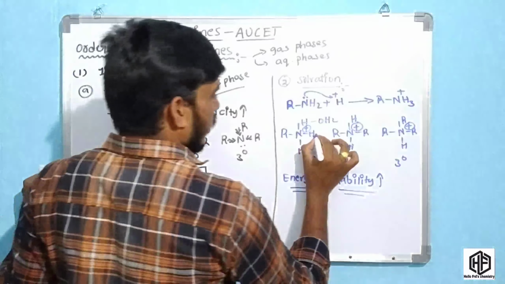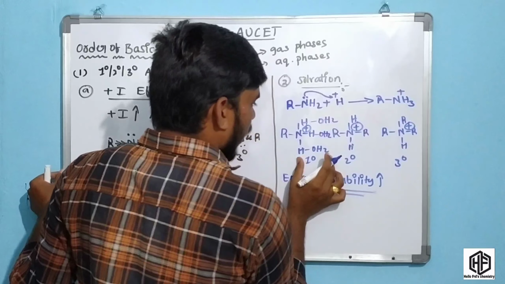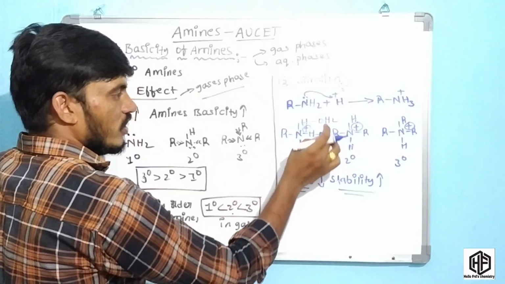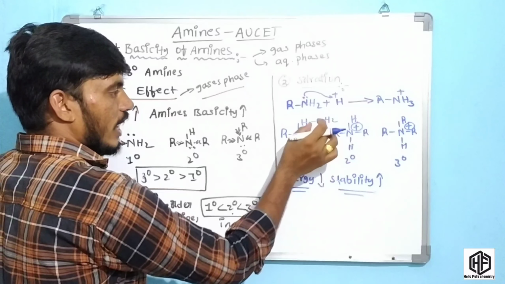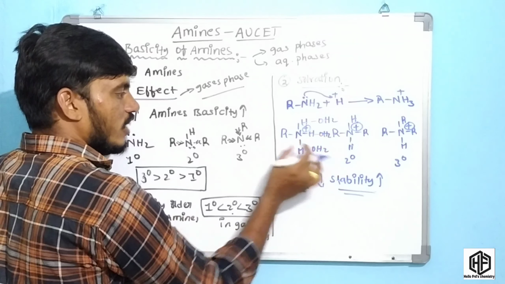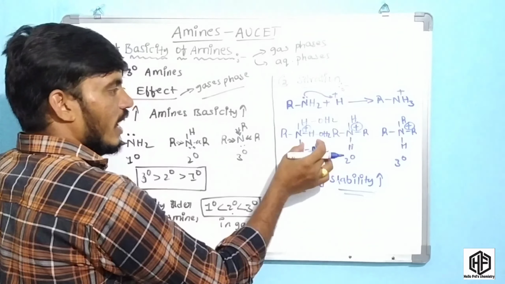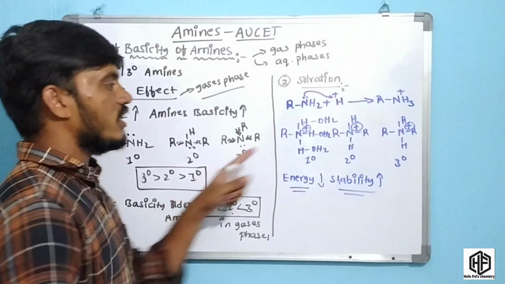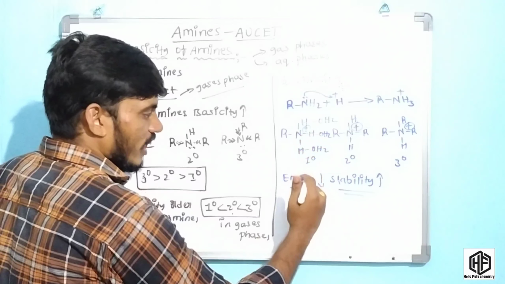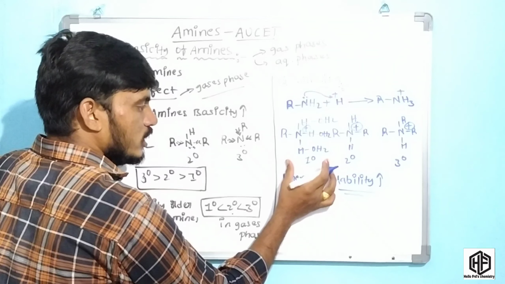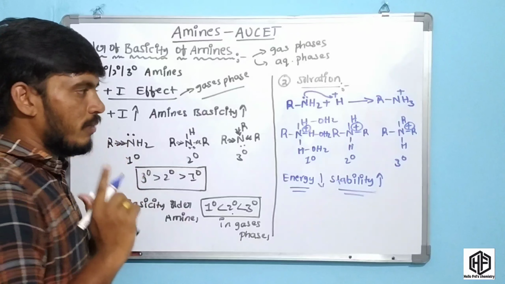In the primary amine case, three water molecules are attracted, so the energy decreases. The OH2 is attracted to this H through hydrogen bonding. Due to these three hydrogen bonds with three water molecules, the energy decreases. Whenever energy decreases, the stability of the primary amine cation increases. That is the basic concept.